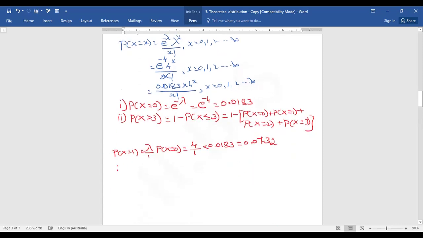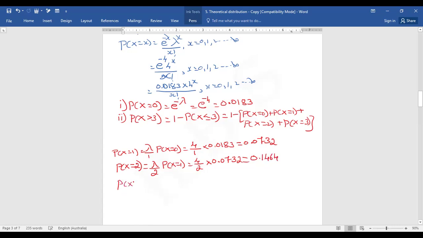Then probability of x is equal to 2 is lambda by 2 into probability of x is equal to 1, 4 by 2 into 0.0732, that is equal to 0.1464.